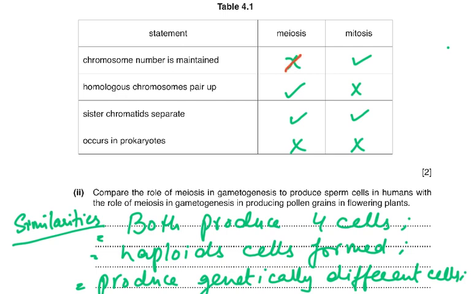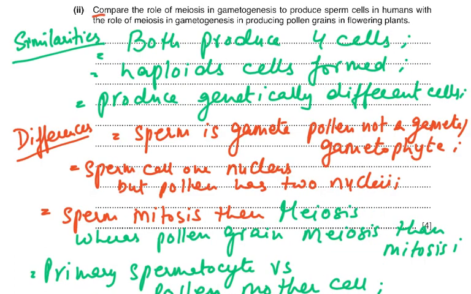Chromosome number is maintained. No, it's not maintained in meiosis. It's maintained in mitosis. Homologous chromosome pairs, yes, in meiosis, not in mitosis. Sister chromatids separate, yes in meiosis, yes in mitosis. Occurs in prokaryotes, no, nothing. Prokaryotes divide by binary fission. They don't have any meiosis or mitosis. And compare, now whenever we say compare, you have to give me similarities and differences. If I say differences, then it does differ. But if I say compare, it means similarities and differences.